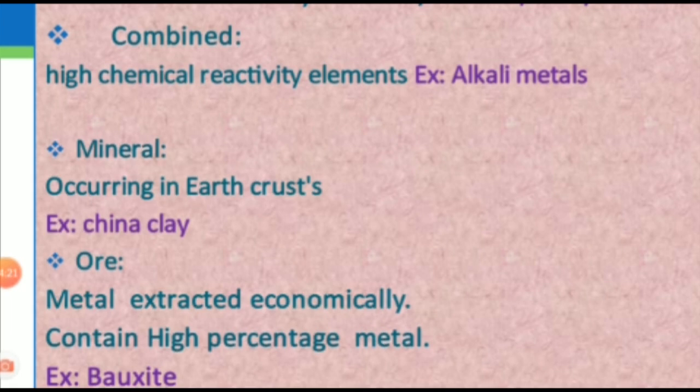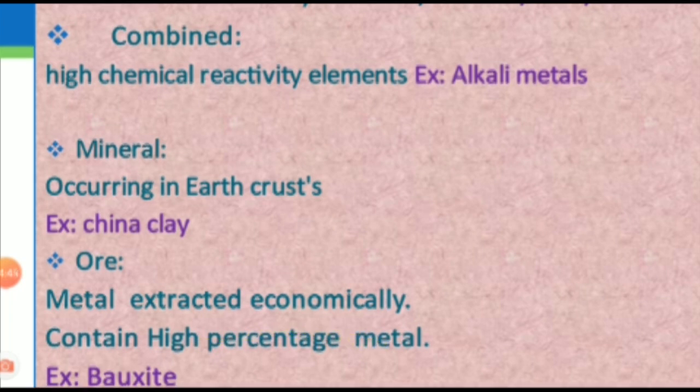Ore is a mineral, but from all the minerals the metal cannot be extracted. Only from the ore the metal can be extracted. Ore contains a high percentage of metal, that is the main thing.